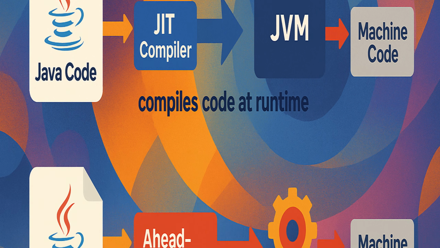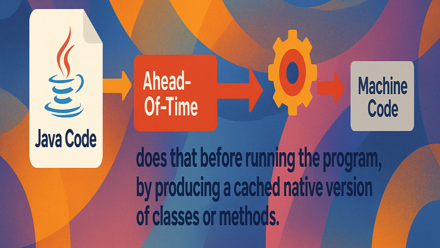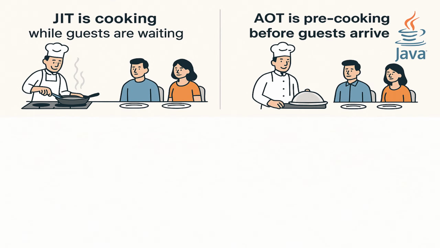Now, ahead-of-time compilation does that before running the program by producing a cached native version of classes. It results in faster startup as the JVM doesn't need to spend time compiling hot code during execution. It is ideal for microservices, CLI tools, and serverless applications that need to respond immediately. In simple terms, JIT is cooking while the guests are waiting, and AOT is like pre-cooking before the guests arrive.